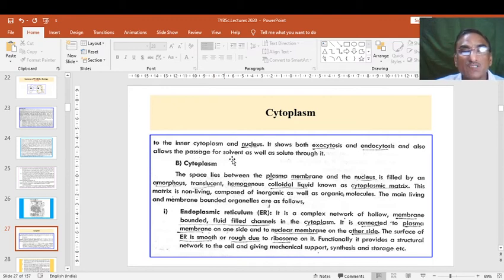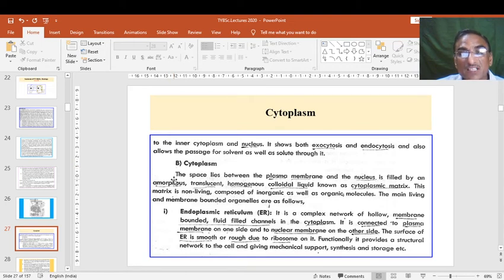In cytoplasm there is a nucleus at the center, and in a nucleus there is a nucleolus that we have seen in the previous figure. It shows both exocytosis and endocytosis, and also allows the passage of solvent as well as solute material through the plasma membrane. So the plasma membrane has all these functions, exocytosis and endocytosis, and one of them we have seen is pinocytosis. If liquid material is engulfed by the membrane, it is called pinocytosis. So we have seen the plasma membrane, now cytoplasm.